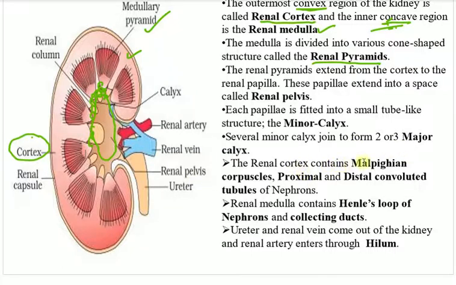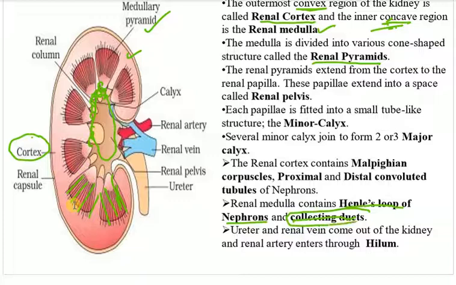The renal cortex contains Malpighian corpuscles, and the proximal and distal convoluted tubules of the nephrons. This is the cortex region. The medulla region contains the loop of Henle of nephrons and the collecting duct. Look, you can see this straight design here in the pyramids. So these are nothing but the loop of Henle, or Henle's loop, and the collecting duct.